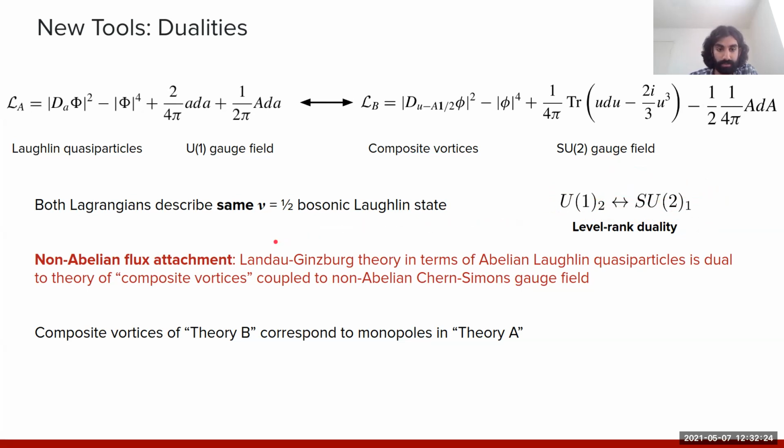But the key physical input from this duality is that it allows us to generalize flux attachment to a non-abelian version. So starting from this original system of electrons, we can map to composite bosons, then to this Landau-Ginzburg theory, and then finally, using this duality, to this theory of composite vortices coupled to this emergent non-abelian gauge field. An important point is that the composite vortices, these little phi's in theory B, correspond to complicated non-local monopole objects in the language of theory A.